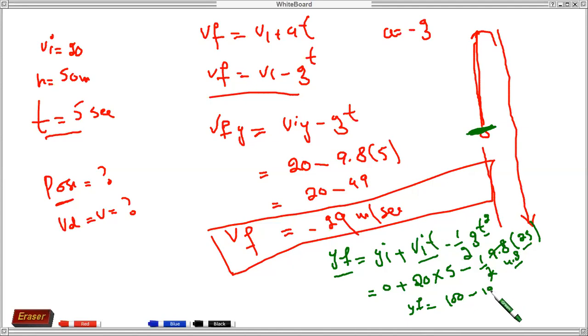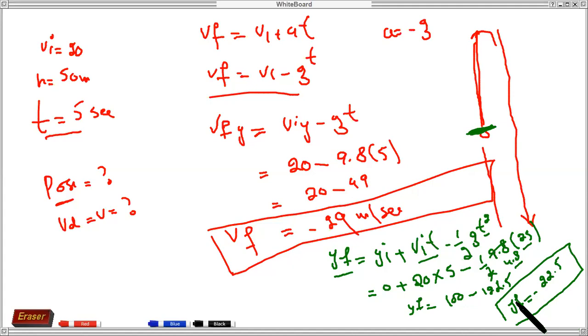122.5, sir. Okay, great. So final position equal to what? Final position is minus 22.5. Great, great. What does this minus 22.5 mean? Why is this one minus? Because it's falling down, sir, I think.